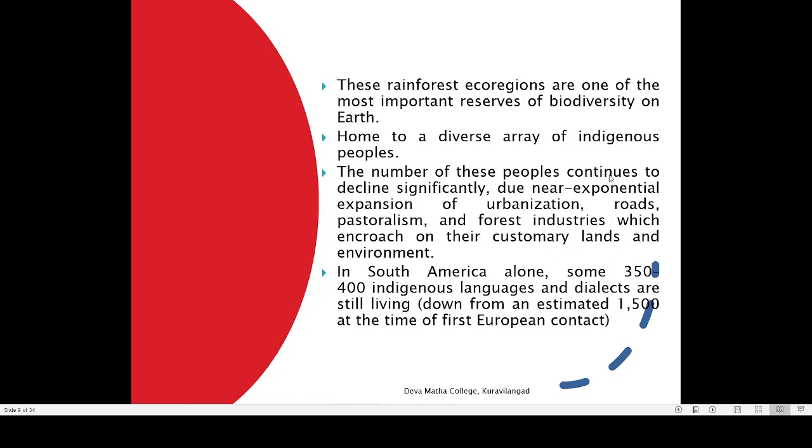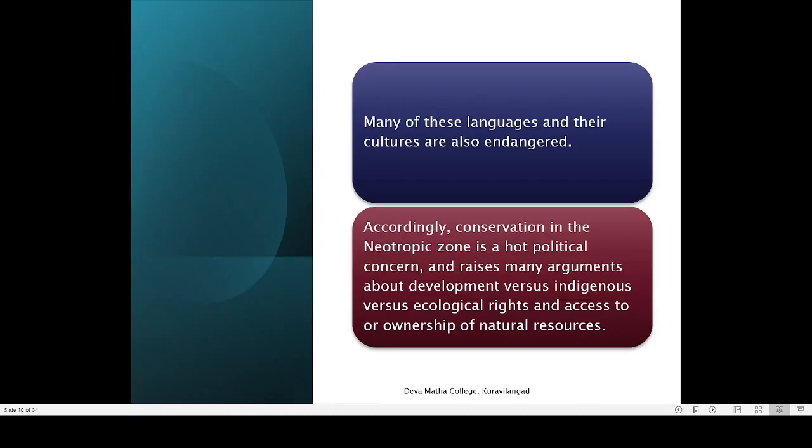And these are the problems which are resulting in the decline or destruction of the Amazon forest now. Many of the languages and their cultures are also endangered. So it's always important that we have so many different types of people, because India is such a country. From a long time onwards, India used to be a country of different types of people, and that diversity is part of our strength actually.